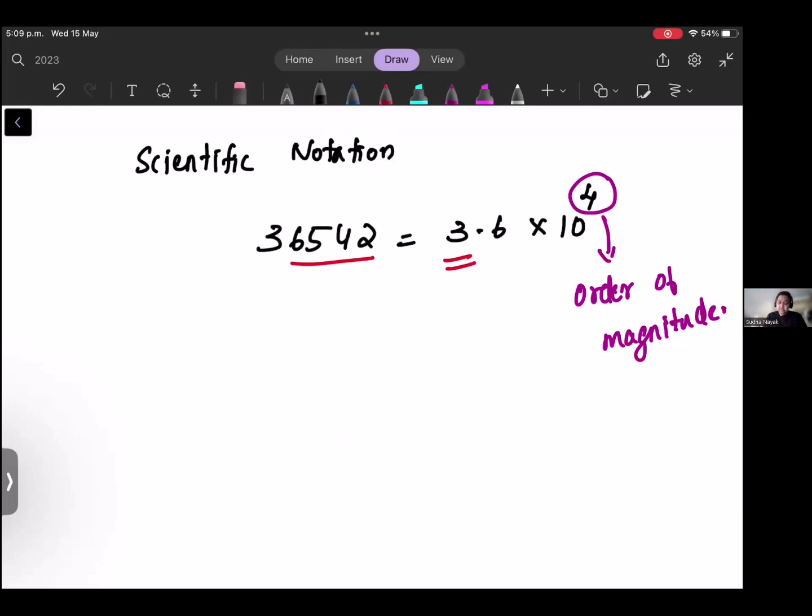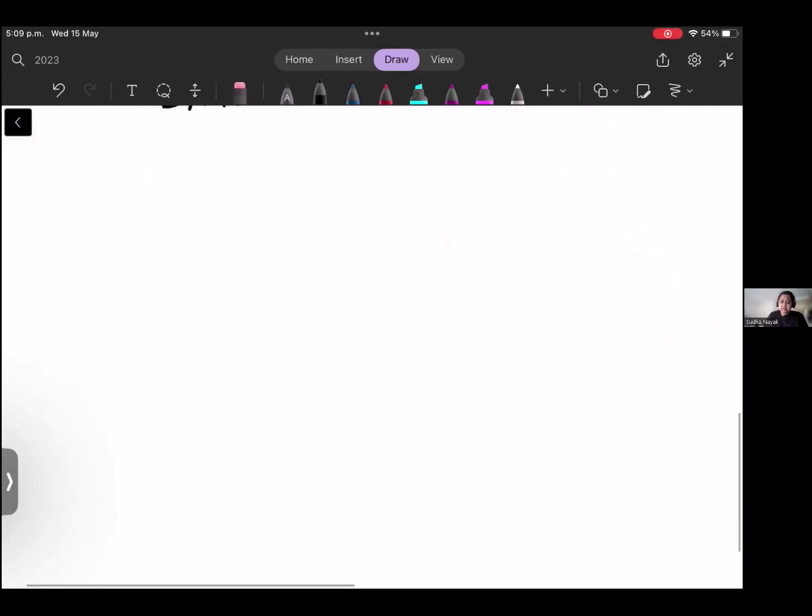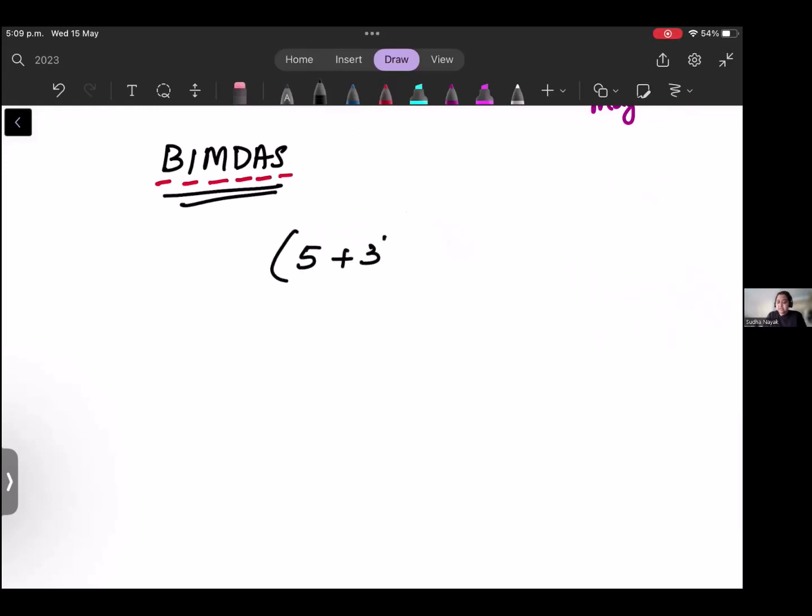Okay, so this is scientific notation, significant figures, and then remember BIMDAS. Always remember BIMDAS, because this is where many people make mistakes. So here it is bracket, indices, multiplication, division, addition, and subtraction. If I say simply something like 2 times (5 plus 3) to the power of 4, which one will I do first? Bracket. So I will do this first. Then I will do the indices. Then I will do the multiplication. So you have to remember that.